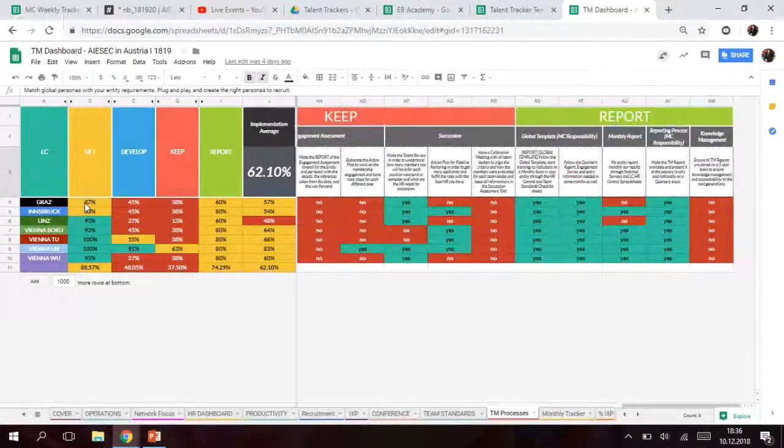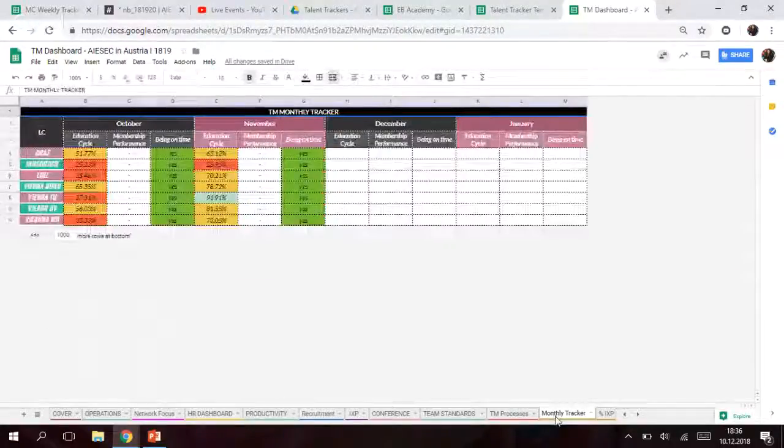So you can see your get percentage, develop percentage, keep percentage, and report percentage, and you can see the average percentage of your TM processes, and this is the national average right now. So this is the total one. And yes, you can always track TM processes of our entity from this tab as well. So this is the monthly tracker part.